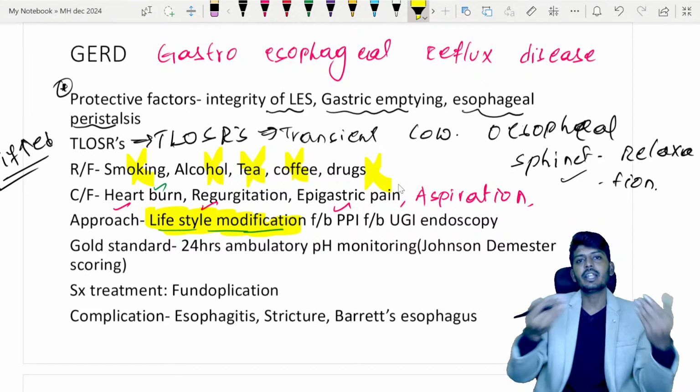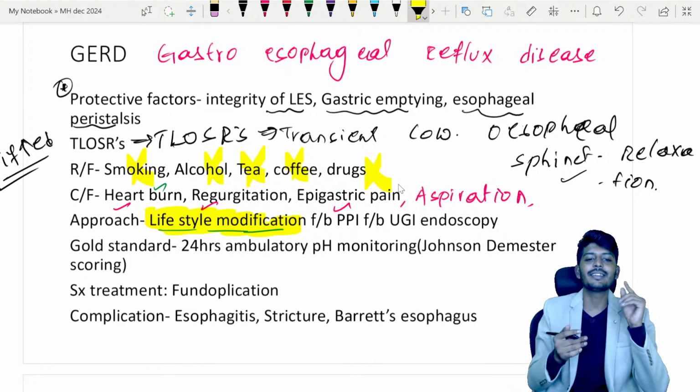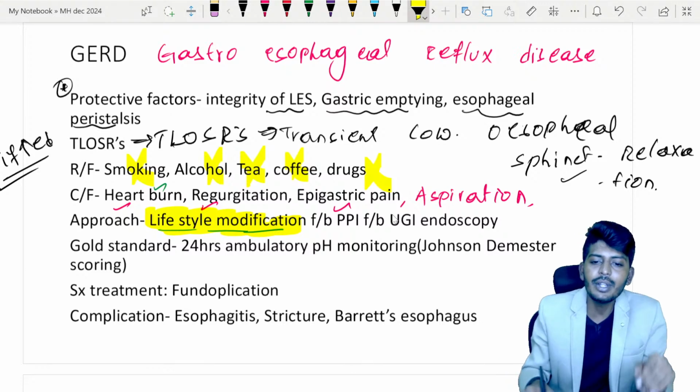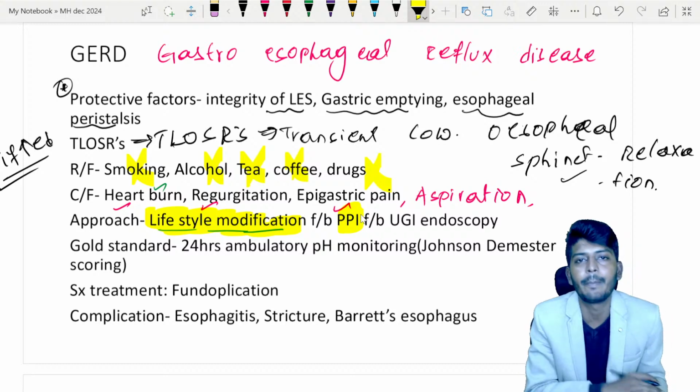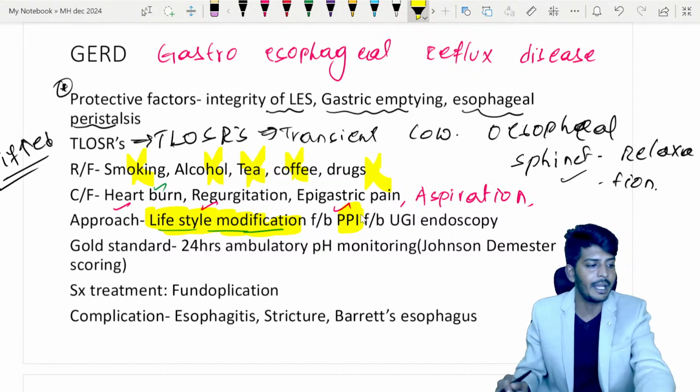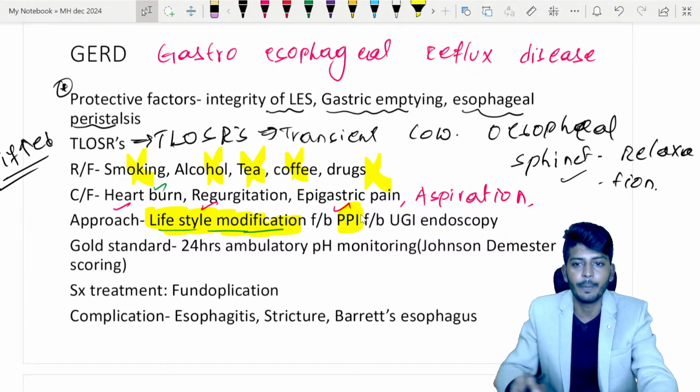After you send the patient, he'll come back to you again later, the second time with the heartburn. When he comes with the second time with heartburn, give a proton pump inhibitor. Again, don't do the endoscopy immediately. No need of endoscopy immediately.